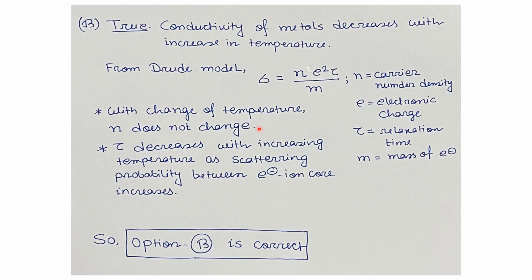Now with change of temperature, the carrier number density n doesn't change much. Effectively, it will remain unchanged. But the collision time or relaxation time decreases with increasing temperature because the scattering probability between the electron and ion core increases. So your option B is correct.